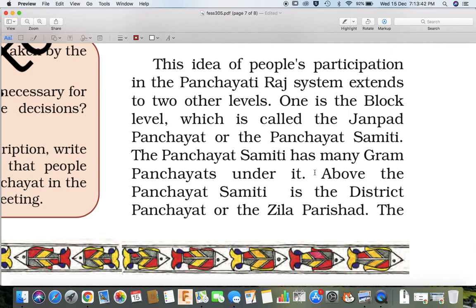This idea of people's participation in the Panchayati Raj system extends to two other levels. One is the block level, which is called the Janpad Panchayat or the Panchayat Samiti. The Panchayat Samiti has many Gram Panchayats under it. Above the Panchayat Samiti is the District Panchayat or the Zila Parishad.